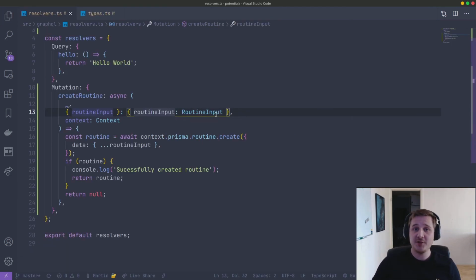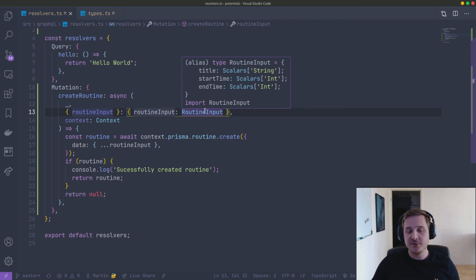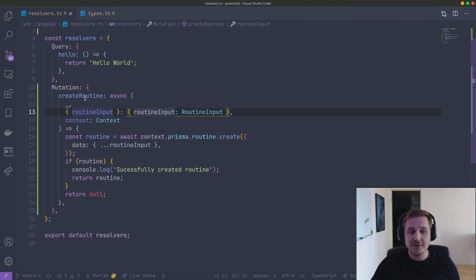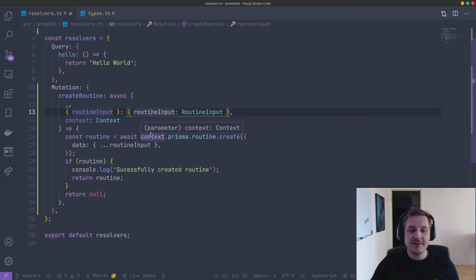Okay, so I've created a super simple resolver to resolve this mutation called create routine. And now we can use this routine input, which we generated when we used GraphQL CodeGen, as the argument for this function, because in our schema we have declared that we take a variable called routine input of type routine input. And because we have generated a type, we can infer that, and we know that now.